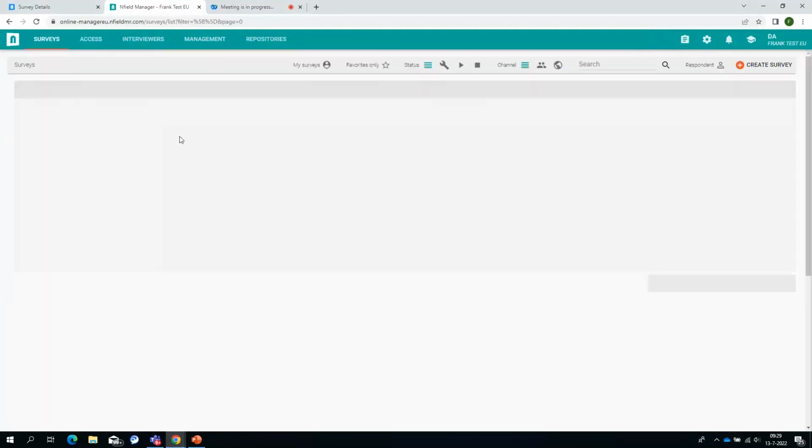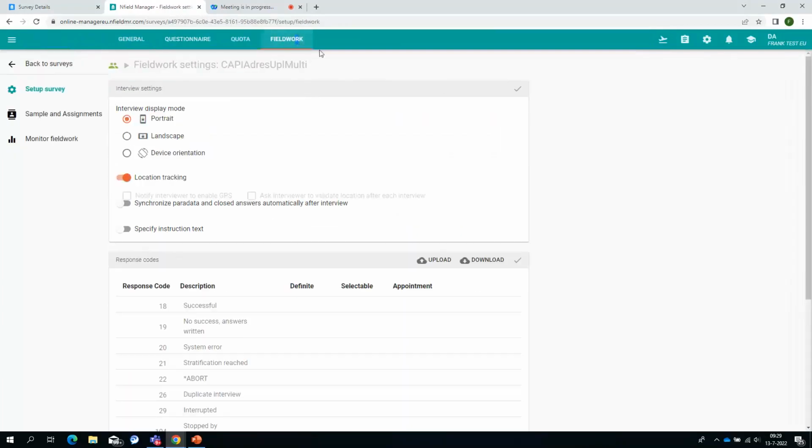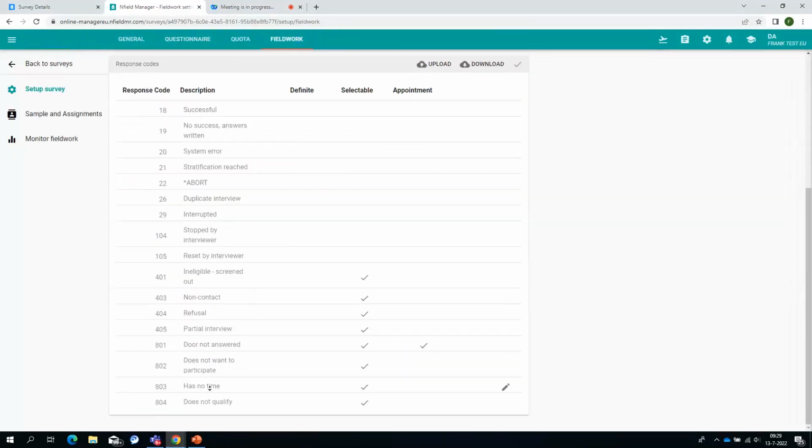So if I go to another survey like this one, that has not changed yet, and it hasn't changed in the default either. So those are the response codes and the changes that we made to those response codes. So we now have a response code on domain level, but for those response codes, make very sure that they have been selected for the correct platform, so either CAPI, KT, or online. We still have response codes on survey level as well.